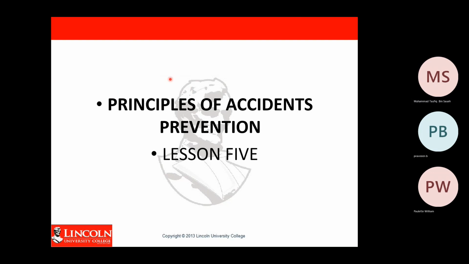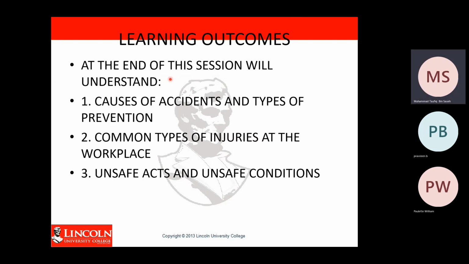These are the learning outcomes from this chapter. At the end of the session, we will understand the reasons accidents happen and the prevention we can take to prevent accidents from happening. We will also cover the common types of injury that can happen in the workplace, and any unsafe acts and unsafe conditions that can cause accidents in the workplace.